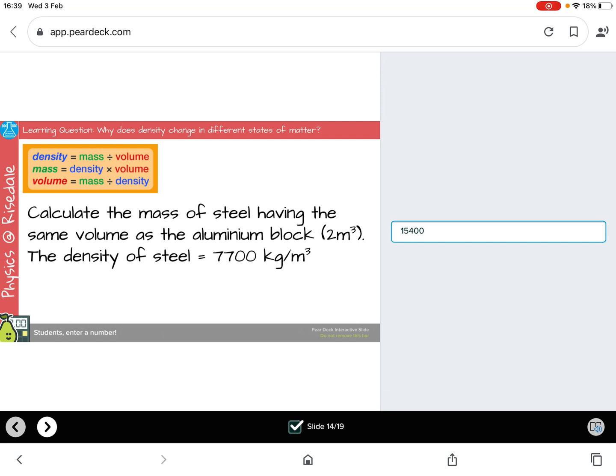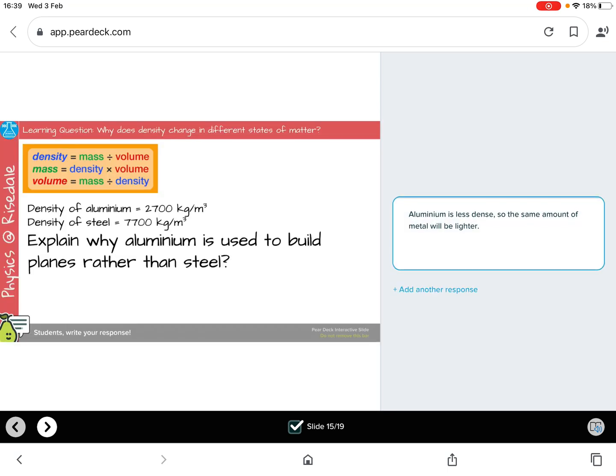Calculate the mass of a steel block. So this time you know the volume and the density, so you need the equation mass equals density times volume. So you would do 7,700 times 2, which equals 15,400 kilograms.